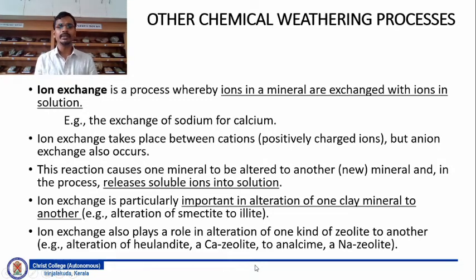Ion exchange is particularly important in the alteration of one clay mineral to another. For example, in the alteration of smectite to illite, ionic exchange happens. It also plays an important role in the alteration of one kind of zeolite to another, for example, a calcium zeolite, which we call heulandite, is altered to analcime, which is a sodium zeolite, because of the ion exchange. Here the calcium is exchanged for sodium, not vice versa.